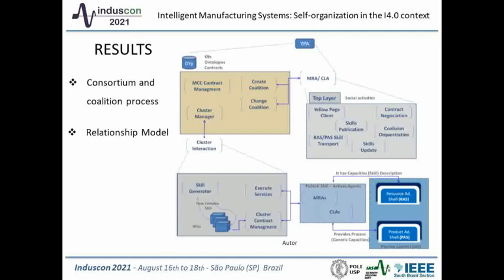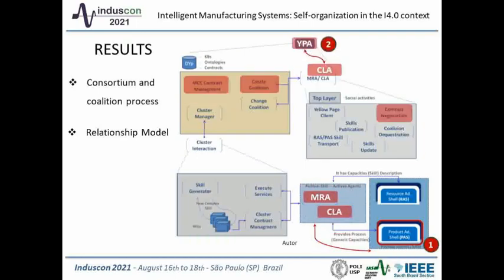The MRA agent is responsible for receiving requests of capabilities from the PaaS administration shell that describes the process workflow. This MRA must involve an agent coordinator, CSA, that is responsible for coalitions management supported by a contact definition in a YPA agent.